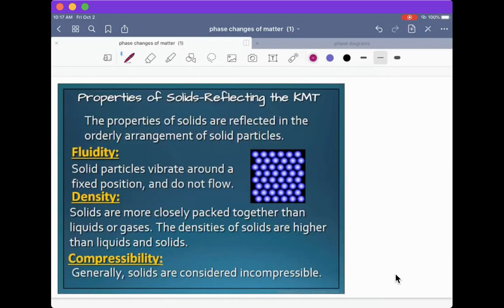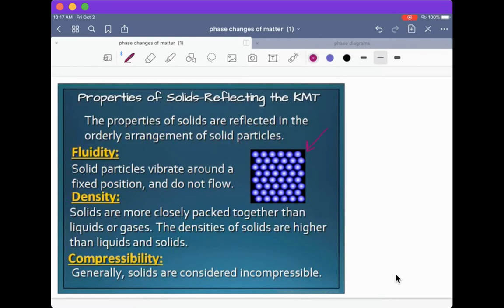The compressibility of solids. So if you look here at the particle diagram of the solid, you can see there's not a lot of empty space in the structure. There's hardly any. So compressibility means that we can bring the molecules closer together. Because the solids are already very close together, we cannot compress a solid. They are already as close as we can get them to go.